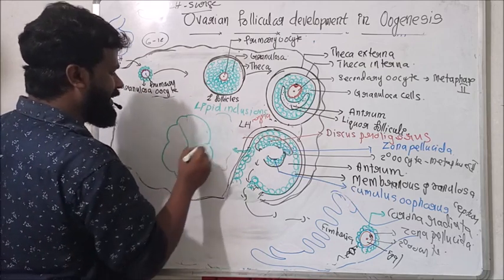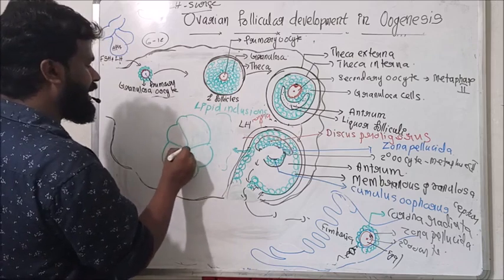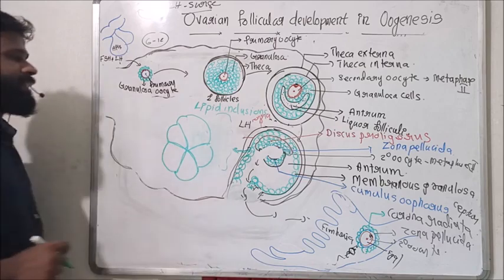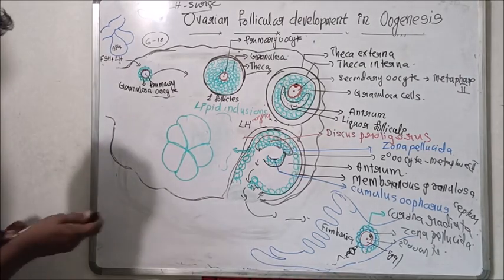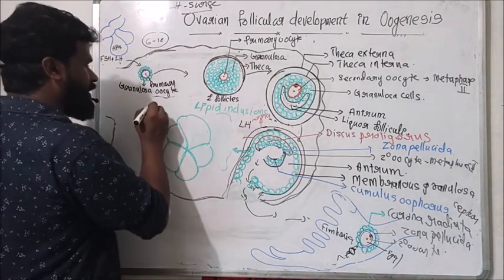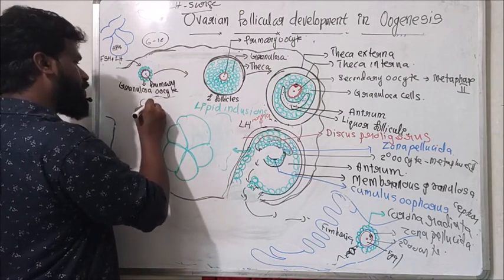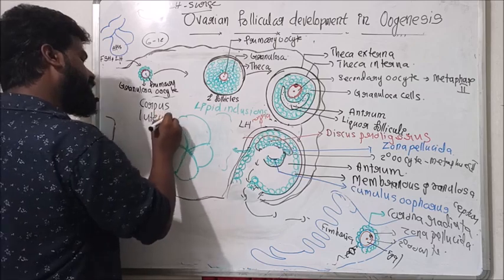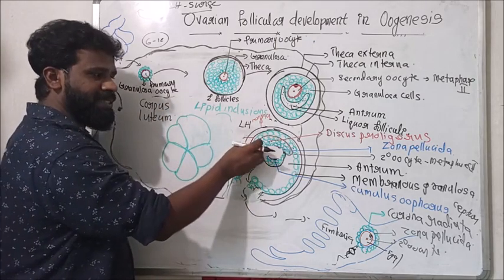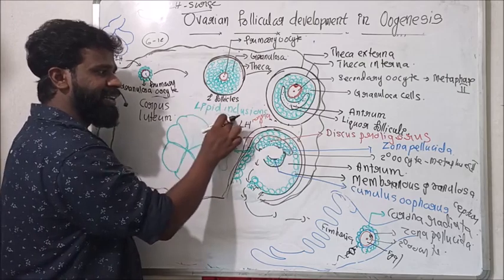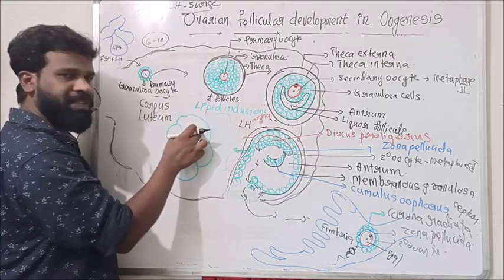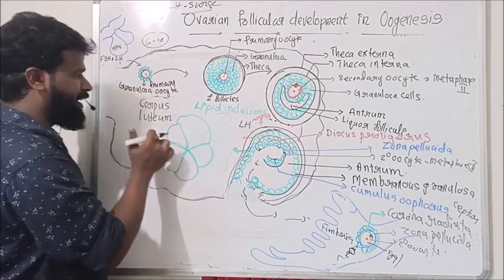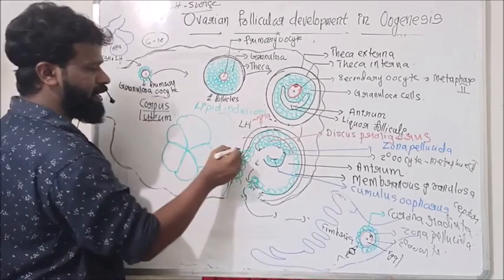The mass of these lutein cells aggregate to form the yellow colored endocrine gland, called the corpus luteum. These cells enlarge and accumulate lipid inclusions, which change the color of these cells to yellow, and form the yellow body, or the yellow colored endocrine gland called corpus luteum.